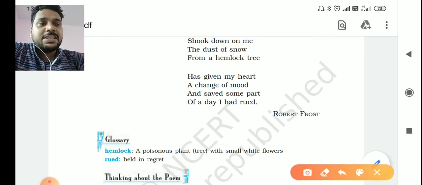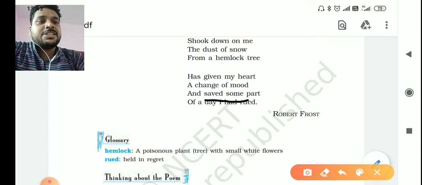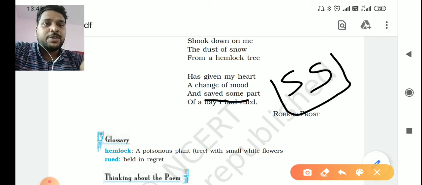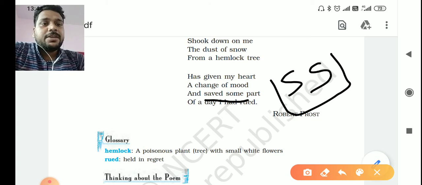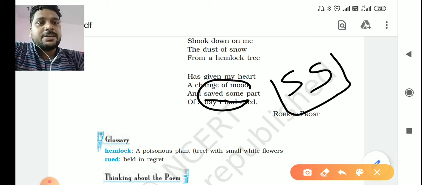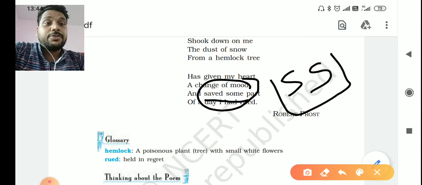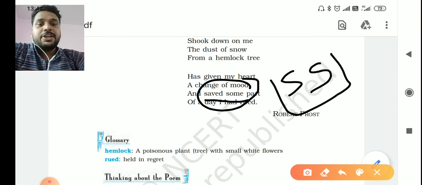If you see in the second stanza, saved and some use the same consonant S next to each other. So the S sound is repeating here, so alliteration has been used in this particular line.